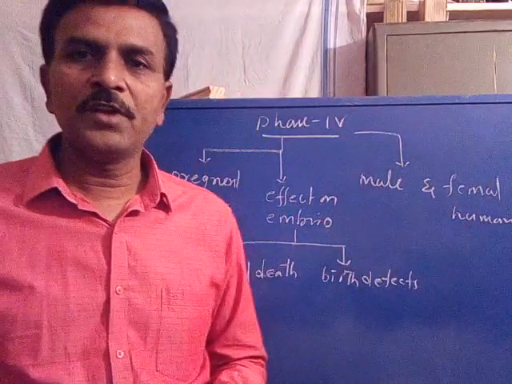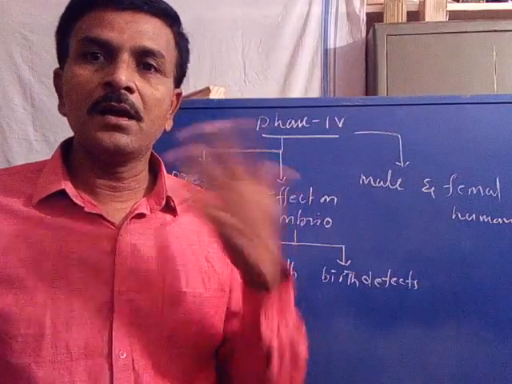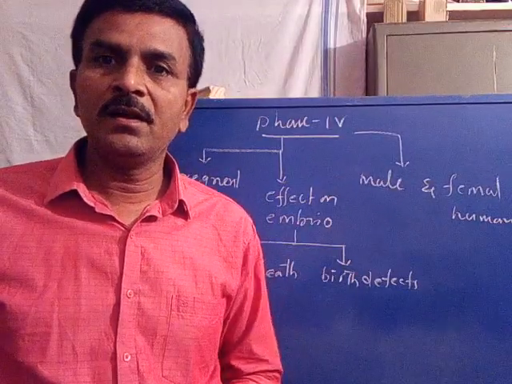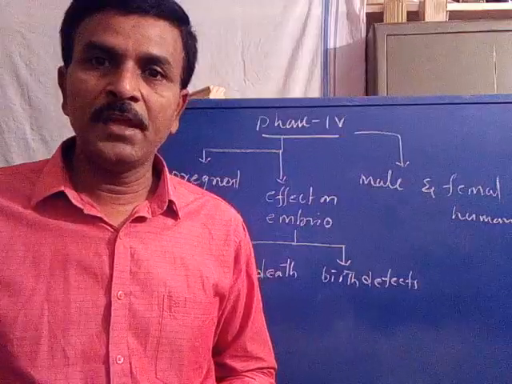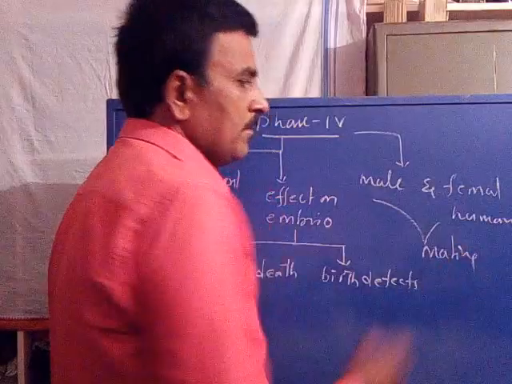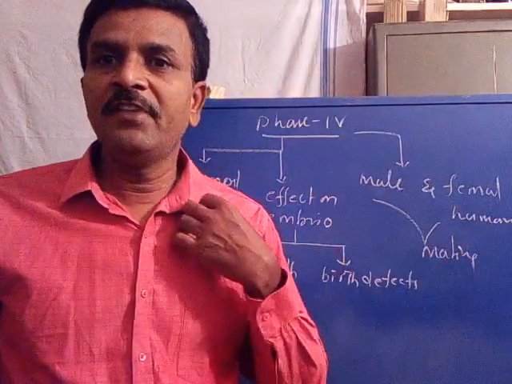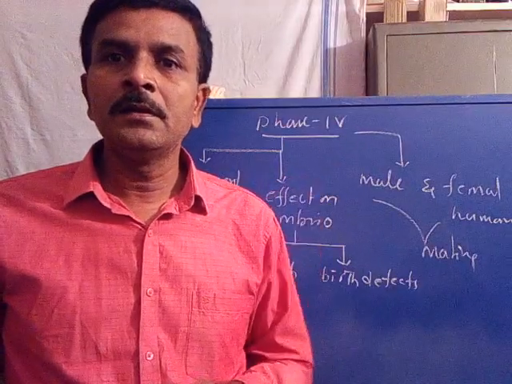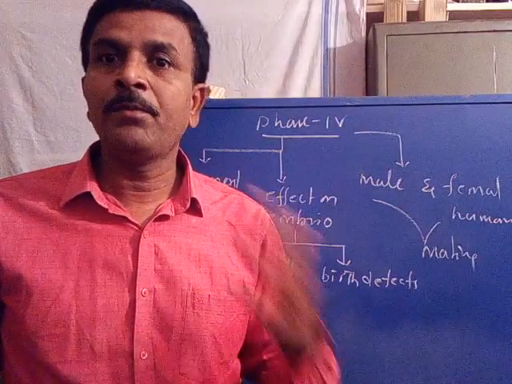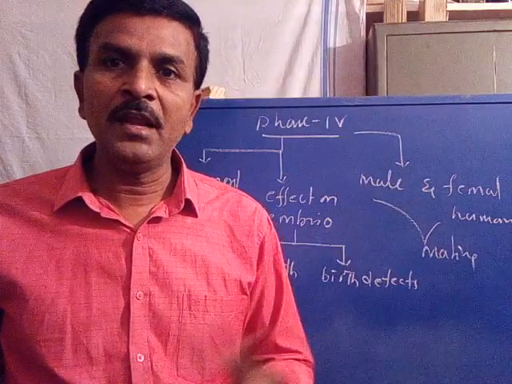So the drug was also tested in male and female humans in order to know their mating behavior and the effect of the drug on the reproductive system. Mating behavior: to observe or evaluate the tendency of mating of male and female, as well as the effect of the drug on reproduction. It was tested in male and female human bodies.